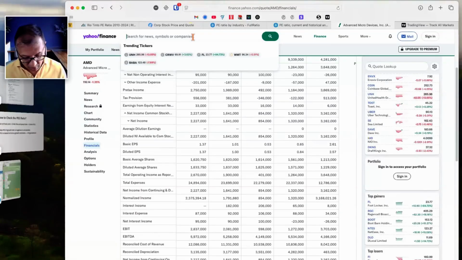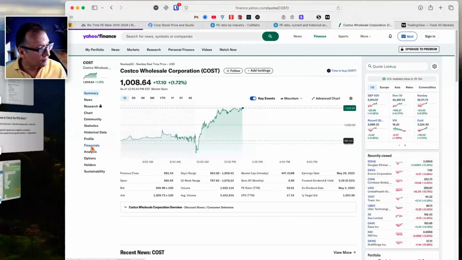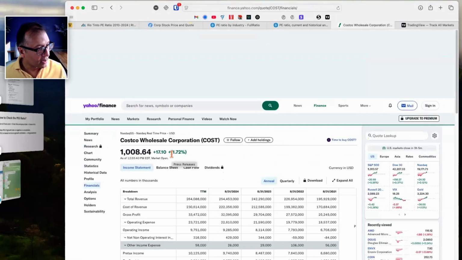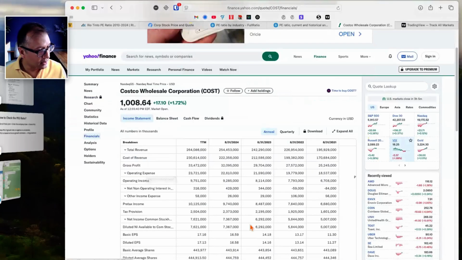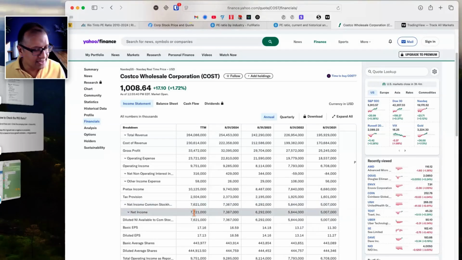So go to finance.yahoo.com, type in Costco, C-O-S-T, go to financials and income statement. Look at this: 195 billion, 226, slightly dipped to 242, then went up to 254, 264 after that, trailing 12 months. So revenue has been very good. Net income: 5 billion, 5.8 billion, 6.2 billion, 7.3 billion, 7.6 billion.